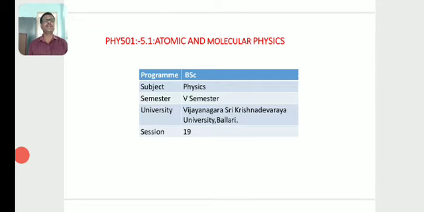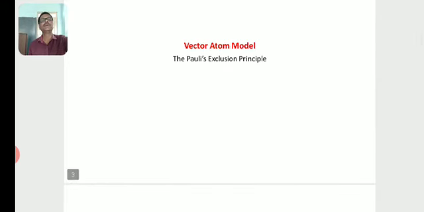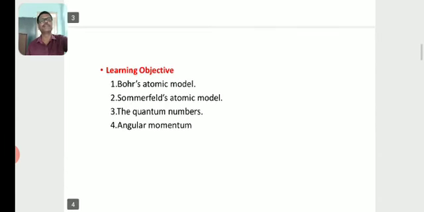Atomic and Molecular Physics, paper 5.1, program BSc, subject physics, fifth semester, Vijayanagara Sri Krishna Devaraya University, Ballari, session number 19. Vector atom model and then Pauli's exclusion principle.